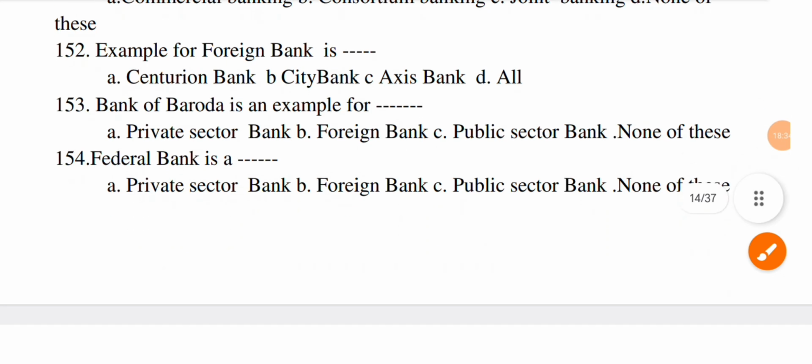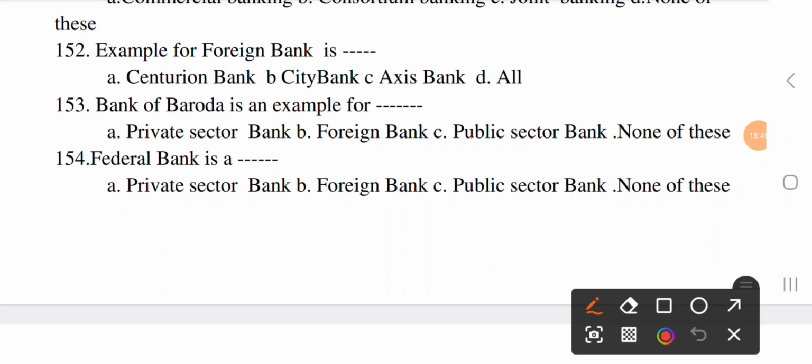Next question, Federal Bank is a dash. Option A, private sector bank, option B, foreign bank, option C, public sector bank, and D, none of this. The correct option is A, private bank.